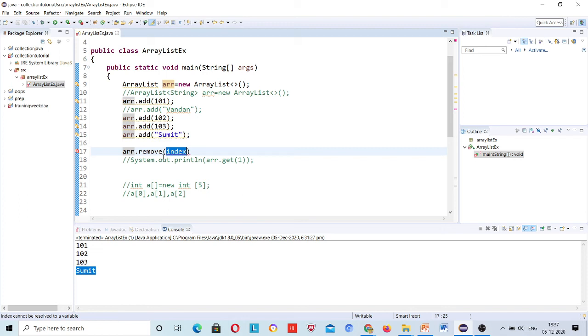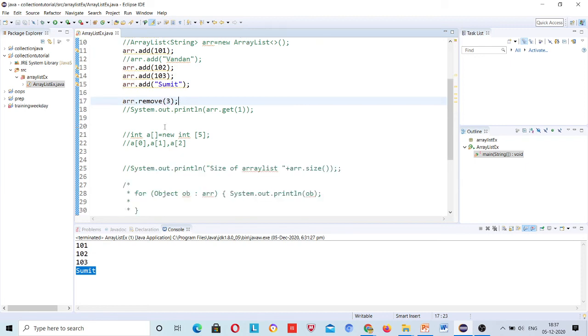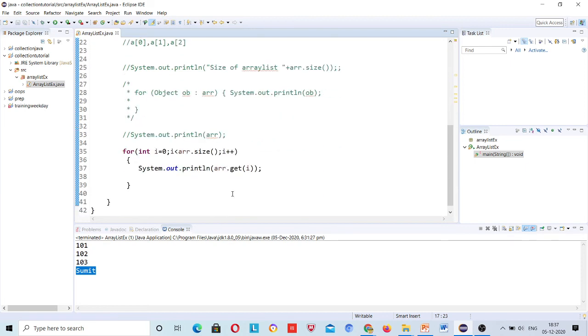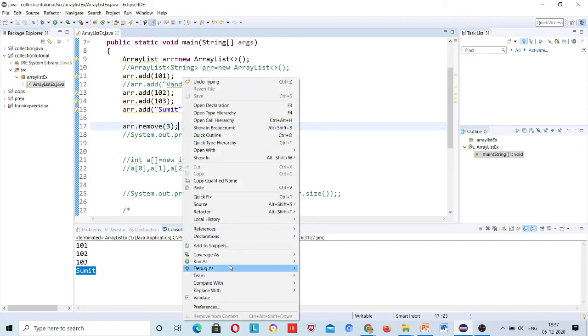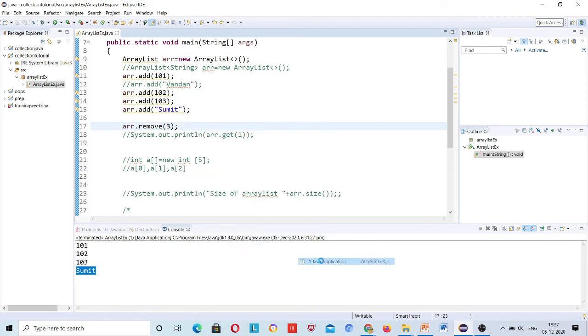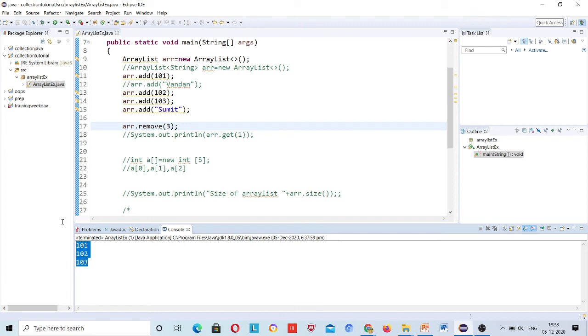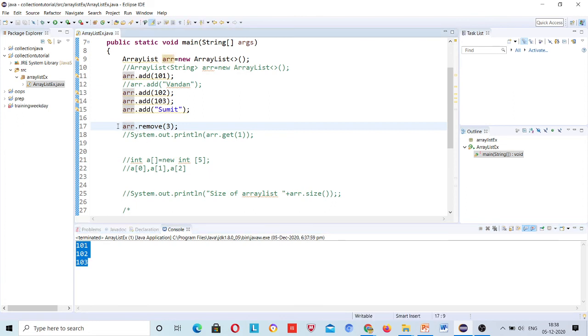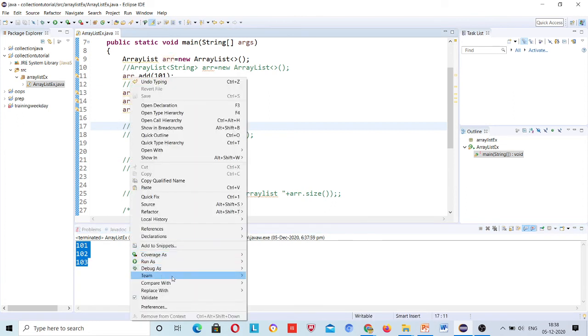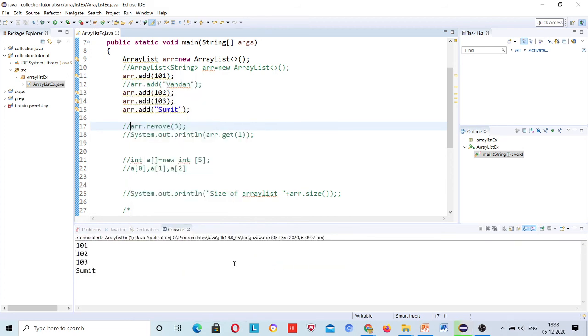So 0, 1, 2, 3, third index. Now if I print my list, then Sumit will not be printed, 101, 102. And if I comment this line, then Sumit will be coming, because that will not be removed.